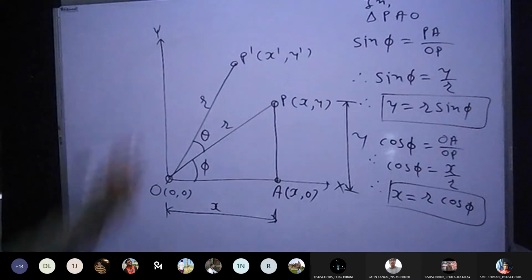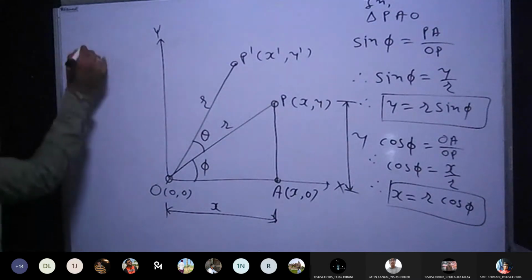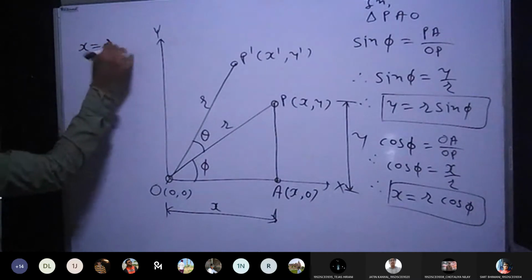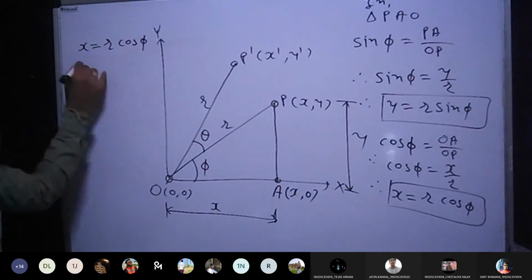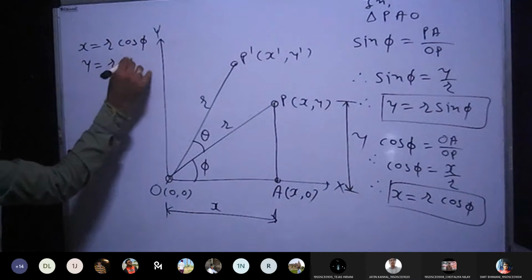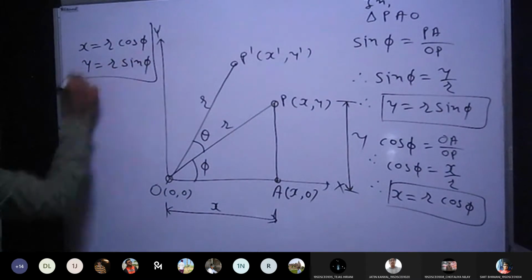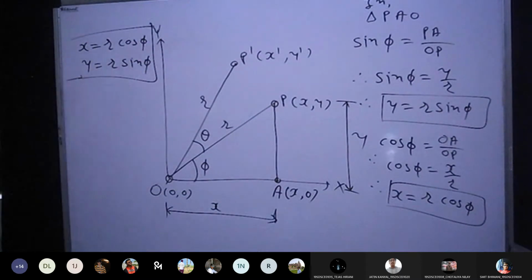Yeah, so let's write both the equations here so that as and when needed, we can use them. X is equal to R cos phi and Y is equal to R sin phi. We are going to use both the equations in the next phase. Now let me remove this.